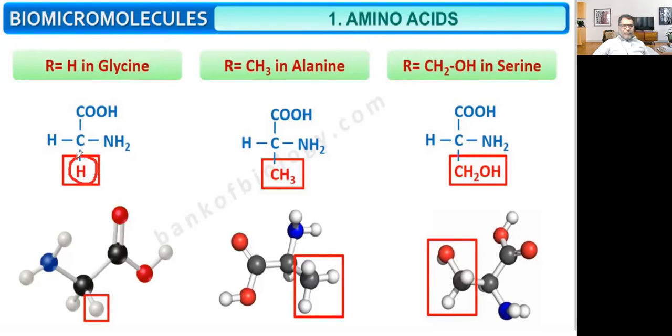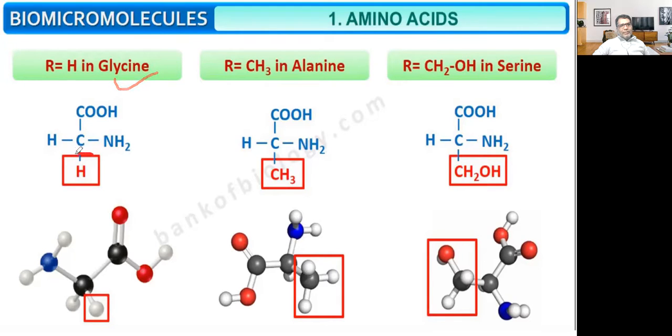R. So here the value of R is H, hydrogen, then it is glycine. When CH3, a methyl group, is there, then it is called alanine. Here R is CH3. And when the value of R is CH2OH, it is serine. So these are three examples of amino acids.